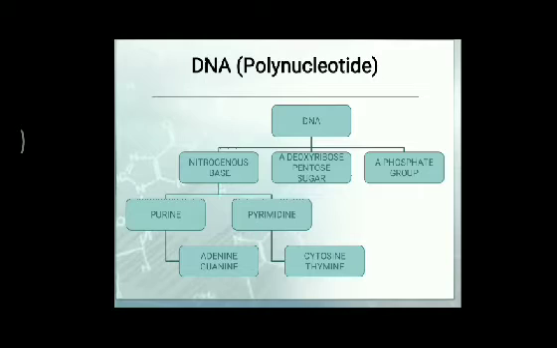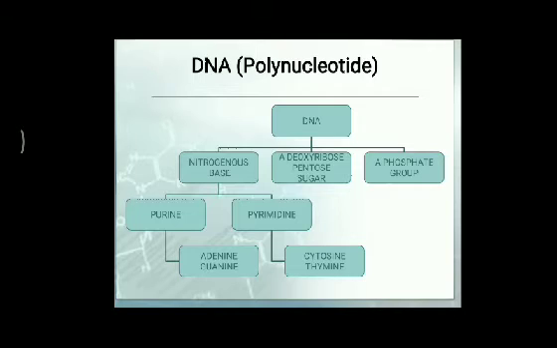In the previous lecture I already told you what DNA is made up of: nitrogenous bases, a deoxyribose pentose sugar and a phosphate group. The nitrogenous bases are of two categories, purine and pyrimidine, which are further divided into two subgroups: adenine and guanine under the purine, and cytosine and thymine under the pyrimidine.